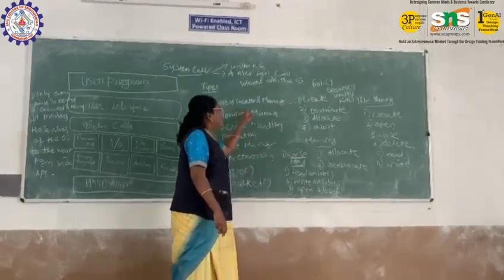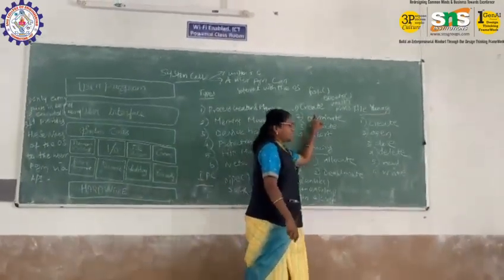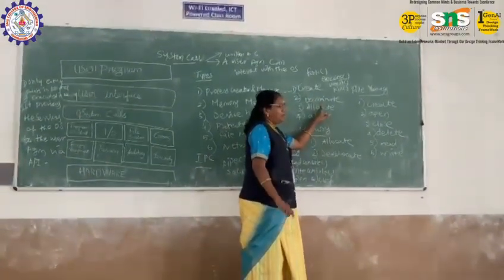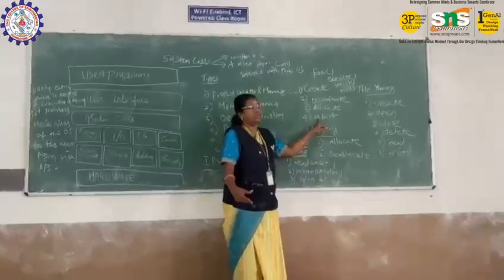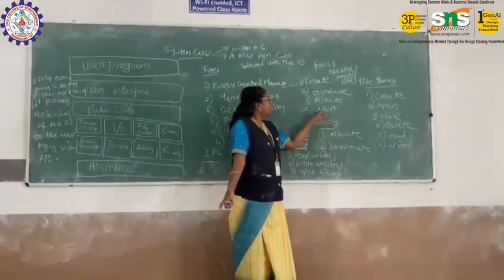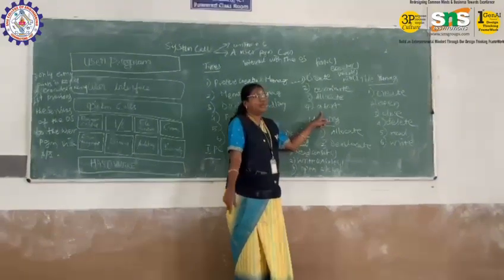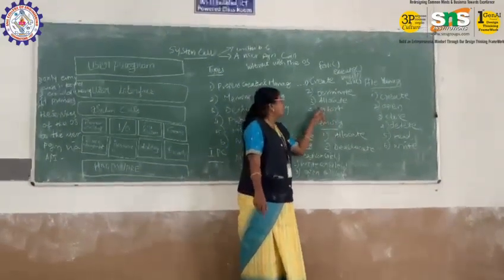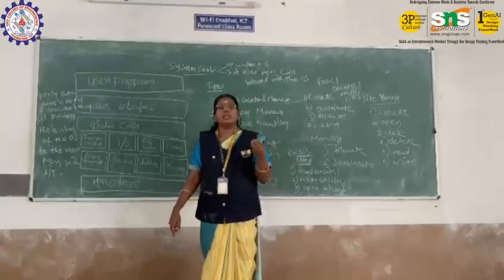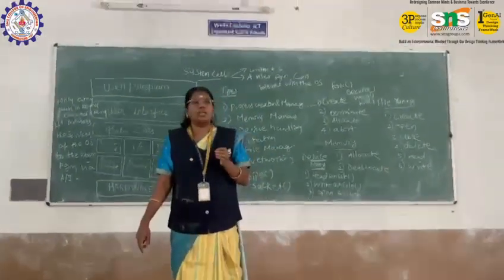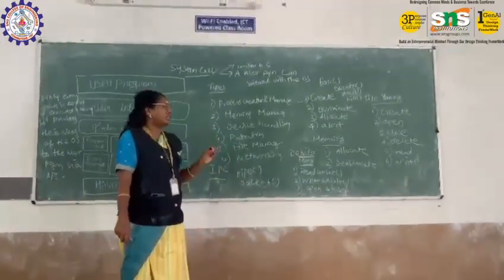Once we have created a process, we can also terminate it, and abort the process if it is not used for a particular period of time or is waiting for some other event. Another is killing a process, and then allocating memory space to that particular process. These are the various functions in process creation.